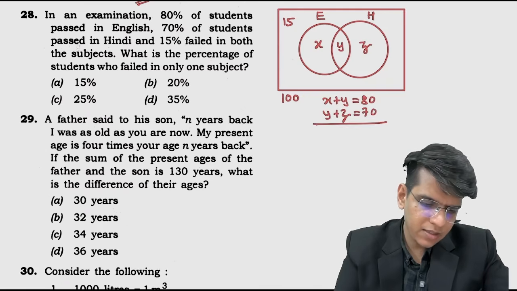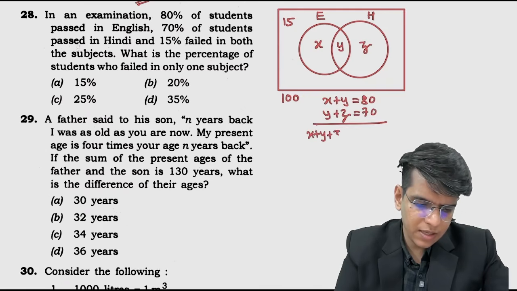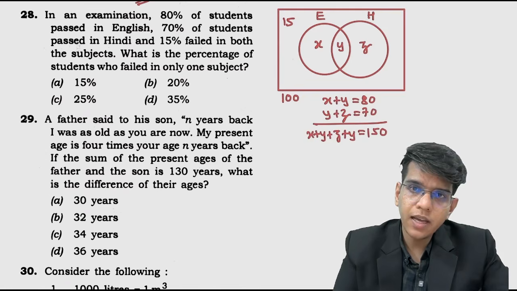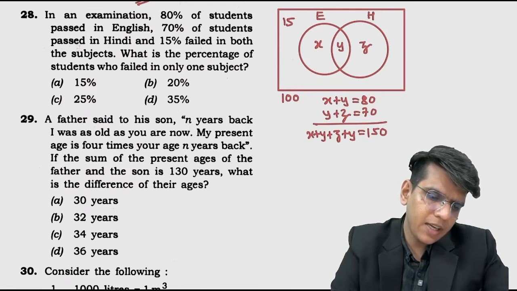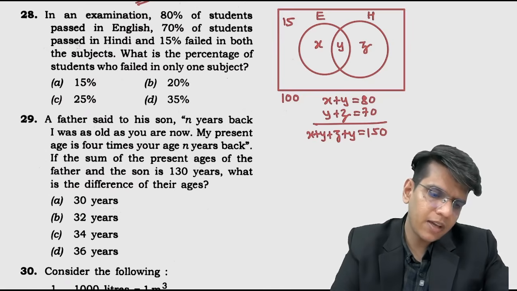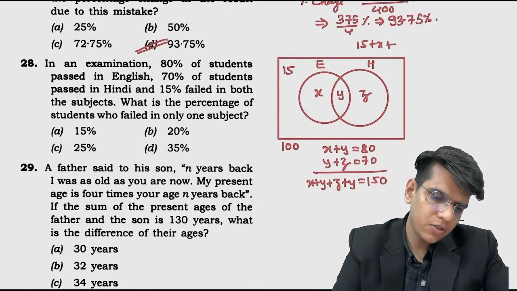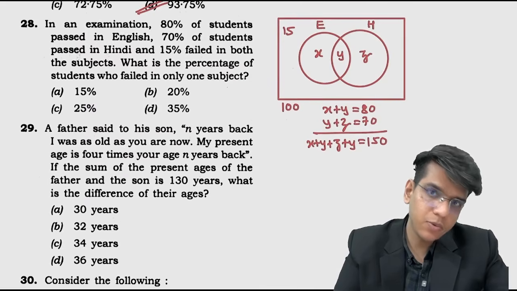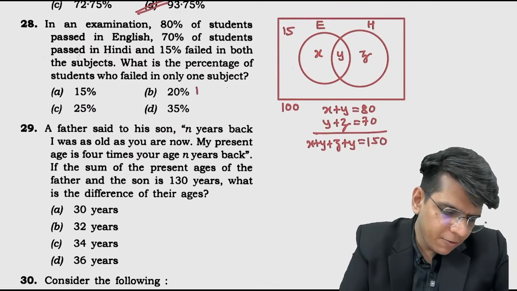If I add these, x plus y plus z plus y equals 150. Okay, from here 15 plus x plus y, let me write this here. Is it visible to everyone? So here we can write 15 plus x plus y plus z equals 100.